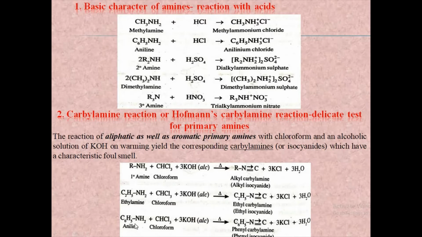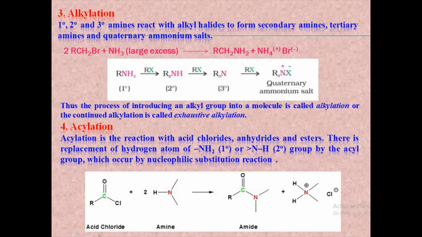Aniline, which is also an aromatic primary amine, undergoes the carbylamine reaction to give phenyl carbylamine or phenyl isocyanide, C6H5NC. This will have a characteristic foul smell. But aliphatic or aromatic secondary and tertiary amines do not give this reaction. Thus, the carbylamine reaction is a delicate test for primary amines and it can be used to distinguish primary amines from secondary and tertiary amines. Next is alkylation.